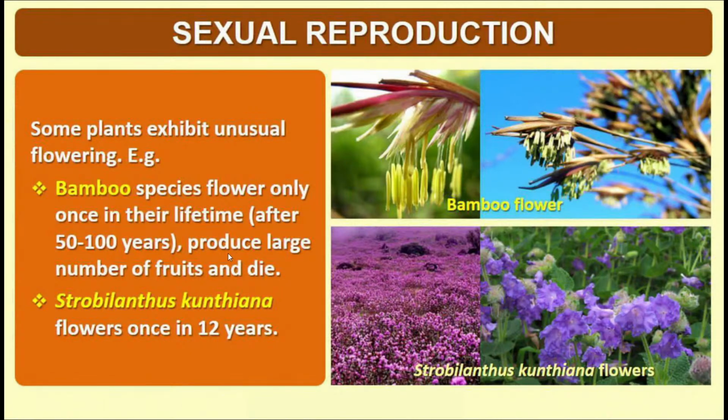Thereafter they will produce a large number of fruits, and finally the plant dies. And in another plant species named Strobilanthus kunthiana, flowering takes place only once in 12 years. And you may see in the slide the flowering in the bamboo plant as well as the flowering which takes place in the plant, namely Strobilanthus kunthiana.